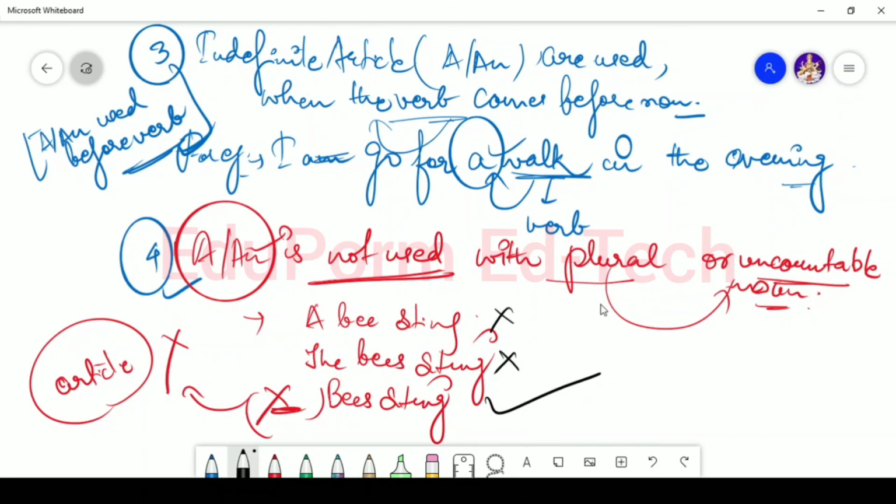Hence, always remember that articles are not used before plural or uncountable nouns, those nouns which cannot be counted. In that case, the use of article is strictly prohibited.